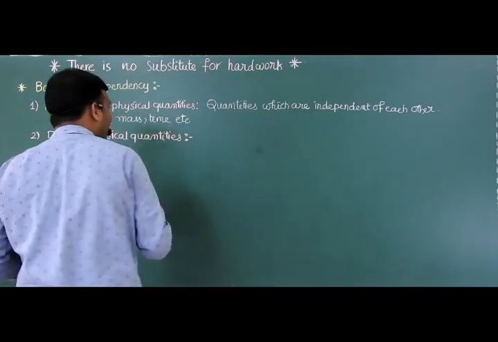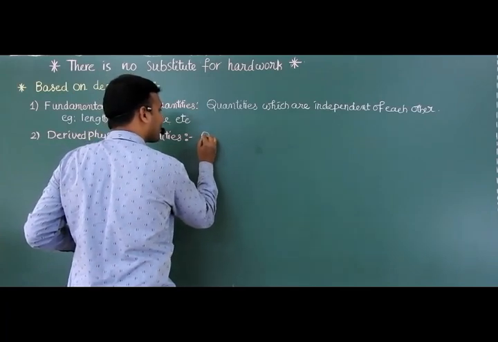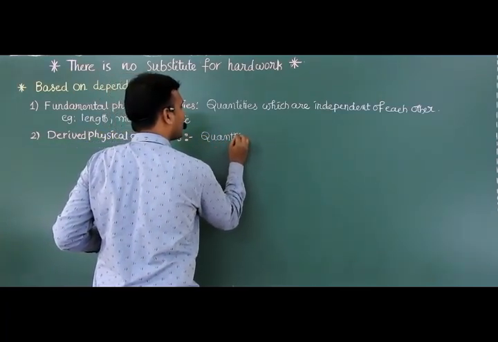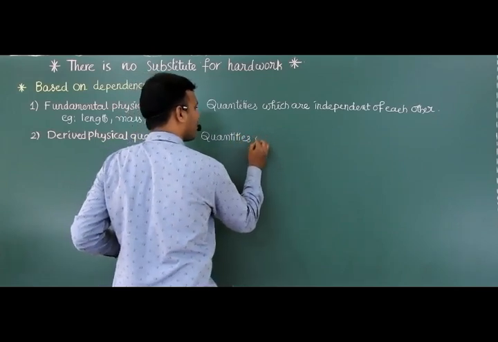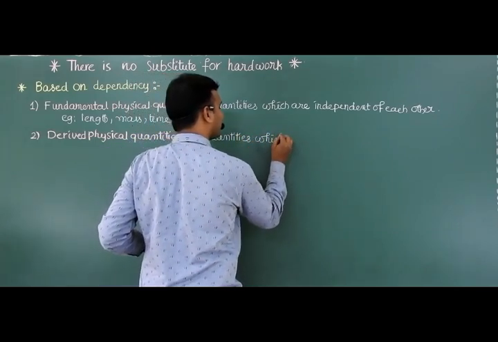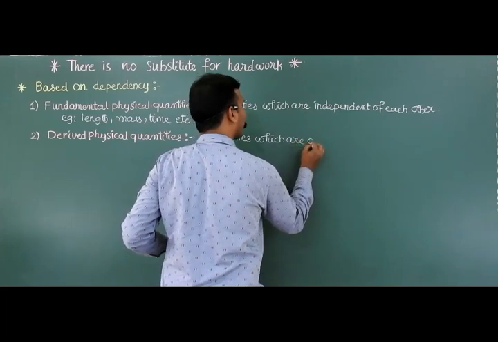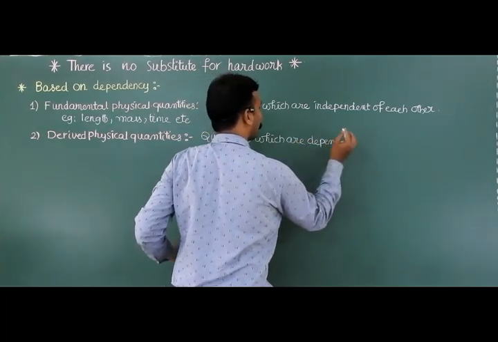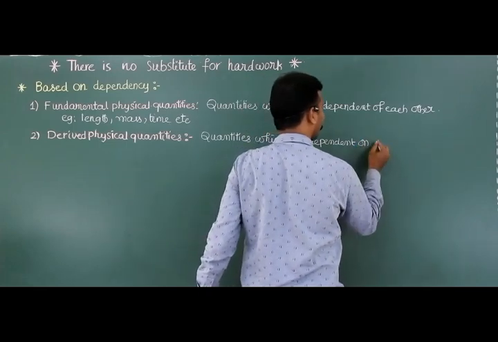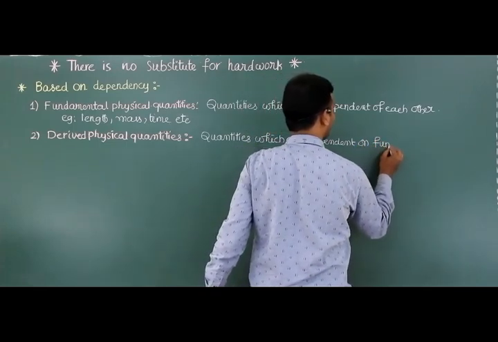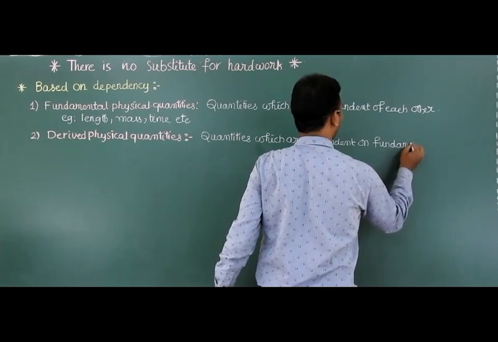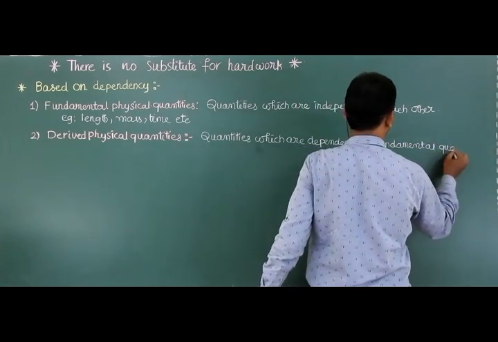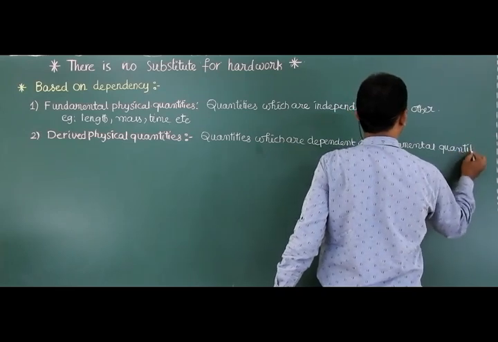Okay? So the definition of derived physical quantities: quantities which are dependent on fundamental quantities are known as derived physical quantities.